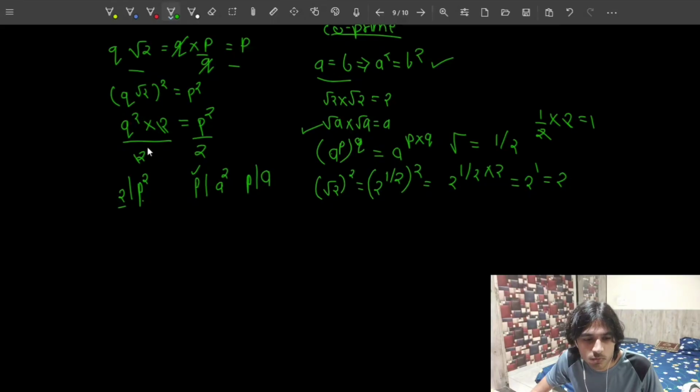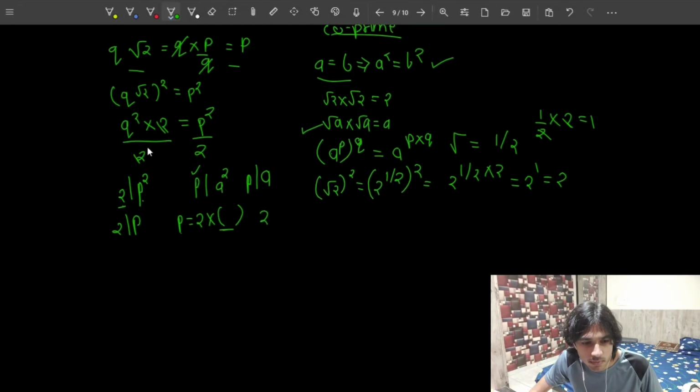So if 2, where 2 is a prime number, divides p square, then 2 must divide p. And if 2 is dividing p, that means p can be written as 2 multiples of something. We don't know what natural number it would be, but p can be written like this, right? That means that p has 2 as a factor.